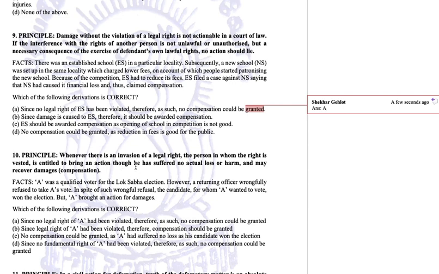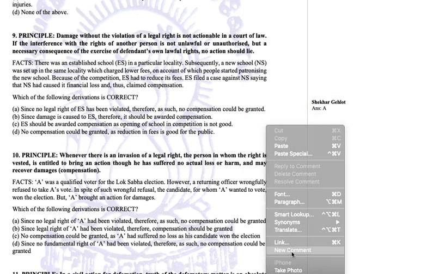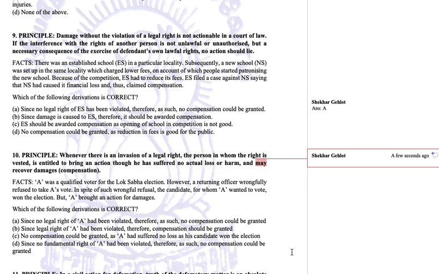This is a case of injuria sine damnum, like we discussed in the law of tort, which means injury without damage. Injury without damage means violation of legal right is there, though damage, monetary or otherwise, may or may not be there, but violation of right is there.